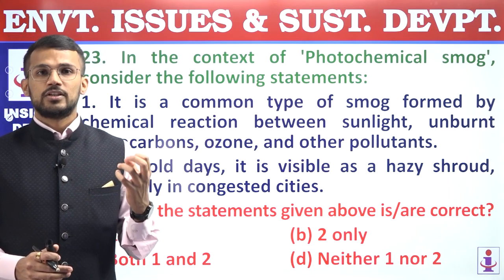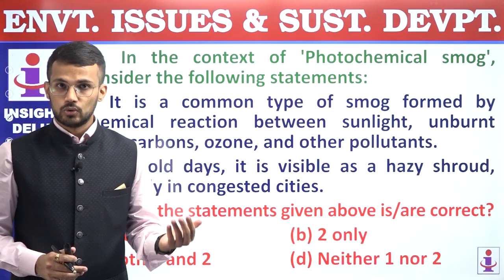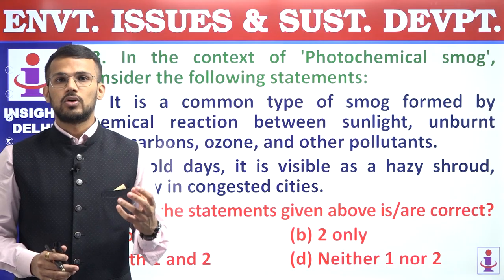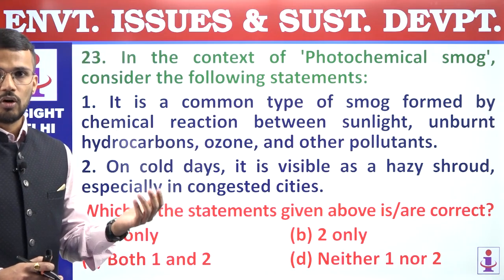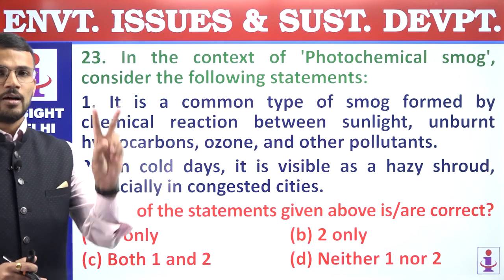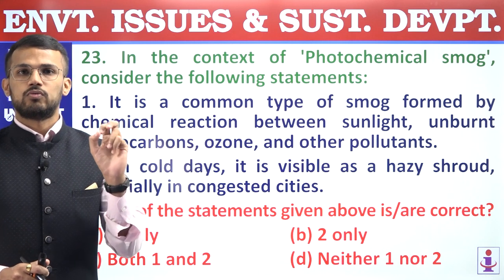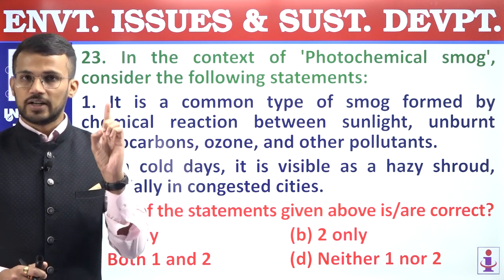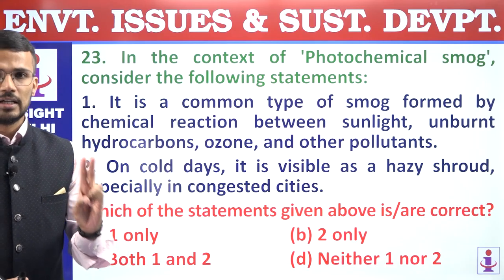Then even ground level ozone, which is also called tropospheric ozone, leads to formation of photochemical smog. But primarily two important pollutants contribute in the formation of photochemical smog. They are oxides of nitrogen, and second is VOCs, volatile organic compounds.